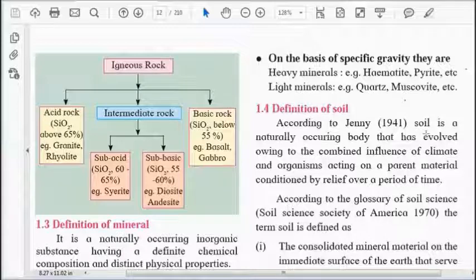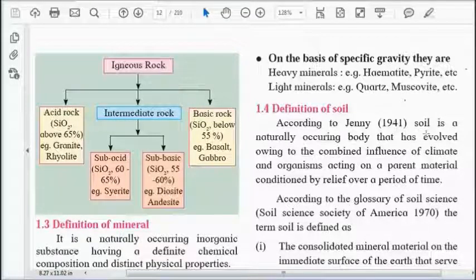Now let us see the definition of soil. According to Jenny, 1941, soil is a naturally occurring body that has evolved owing to the combined influence of climate and organisms acting on a parent material conditioned by relief over a period of time. This is a very lengthy definition, but there are other definitions of soil also.